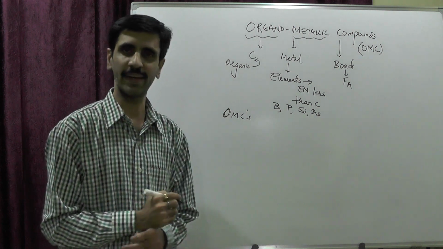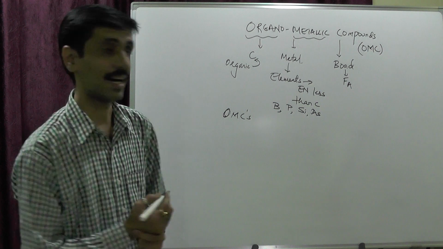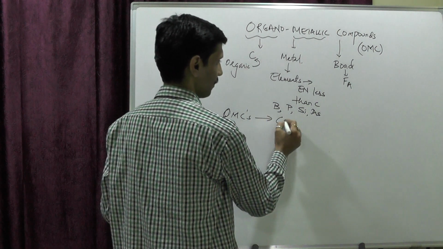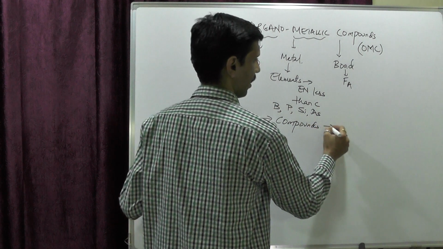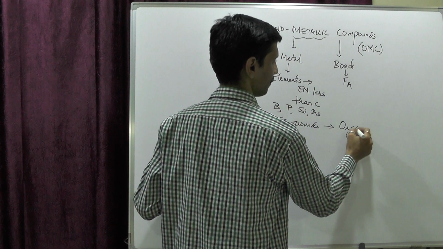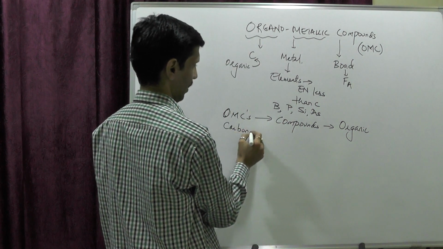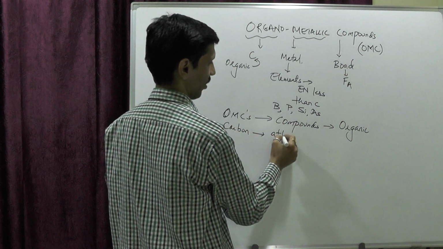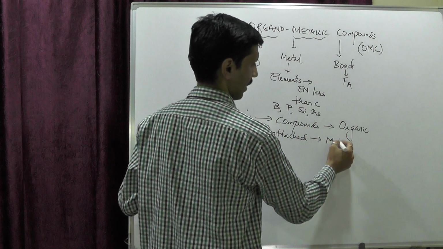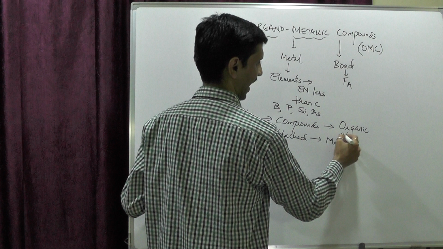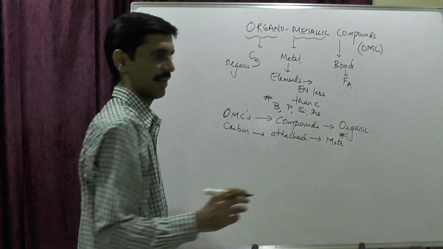So, OMCs is a pet name of organometallic compounds. OMCs are compounds where an organic carbon is attached or bonded to a metal. Okay, and I put a hashtag, and here also a hashtag. So I hope you understand that.